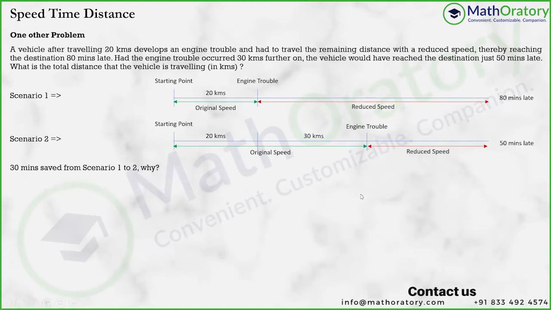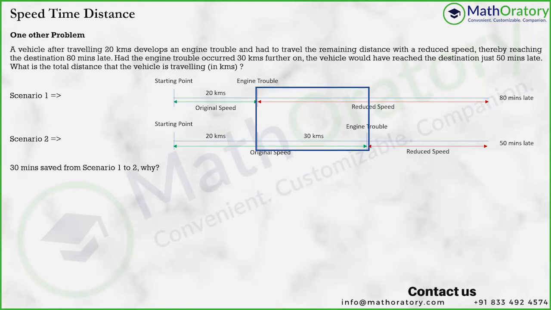Why did this 30 minutes get saved? You can find that there's 80 minutes late and there's 50 minutes late. So effectively, you're saving 30 minutes, isn't it? Instead of reaching 80 minutes late, you're just 50 minutes late. So 30 minutes is saved from scenario one to scenario two, right? Now, why is that? That is the first thing.